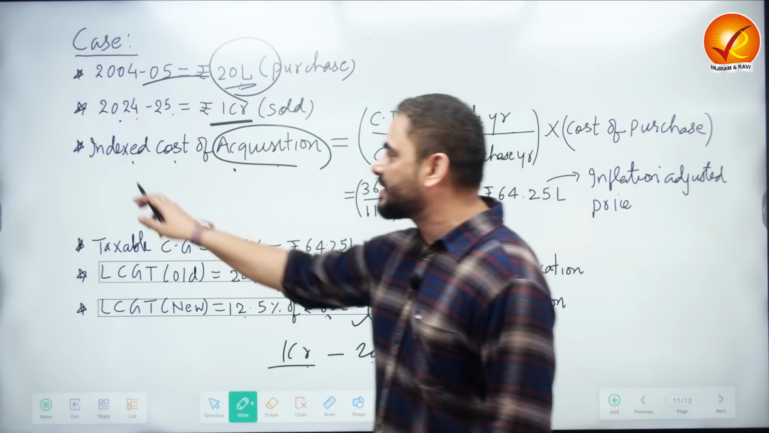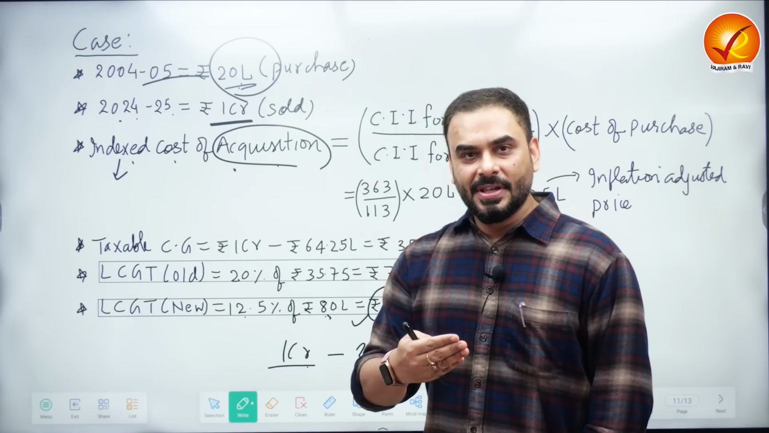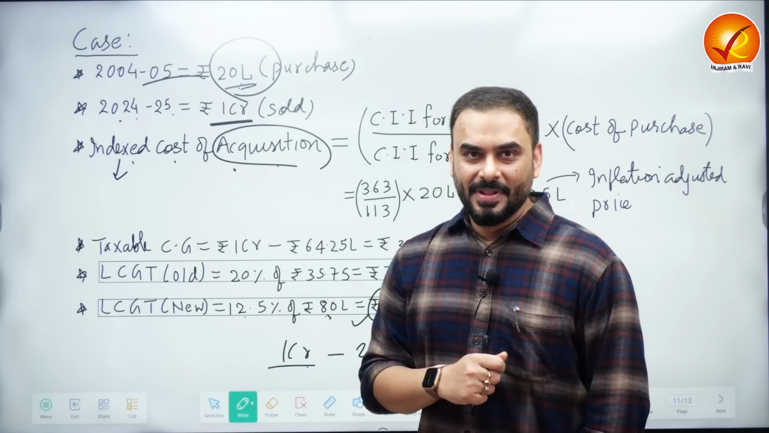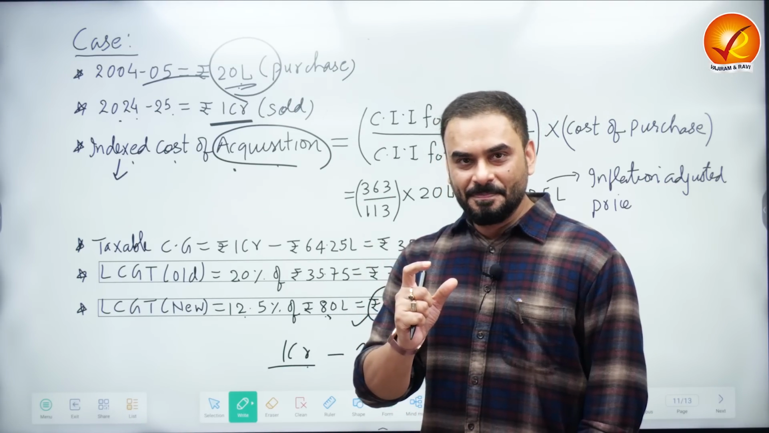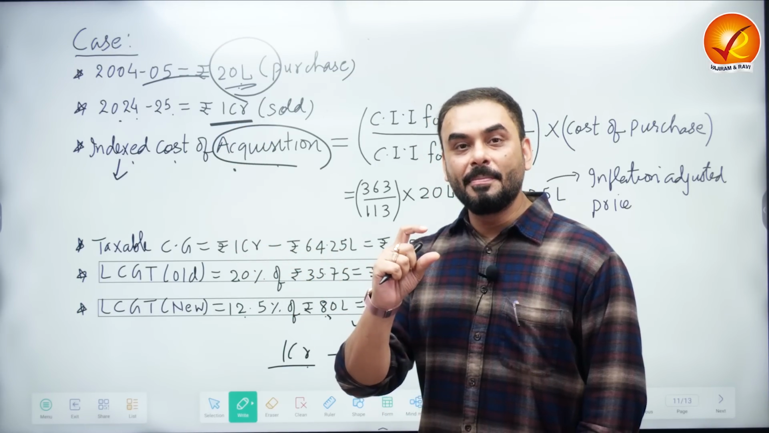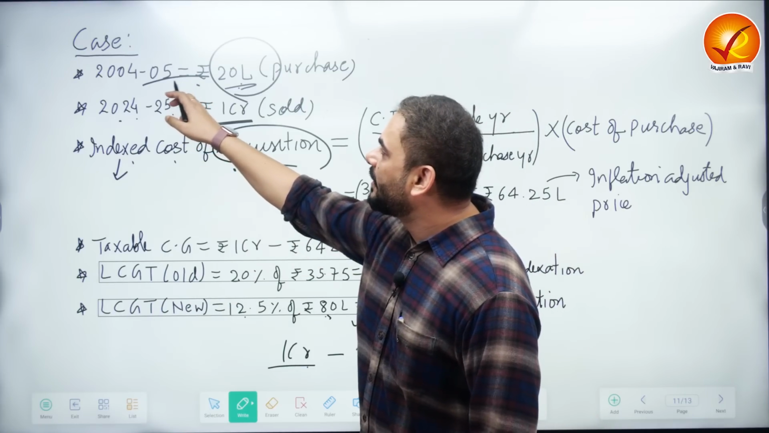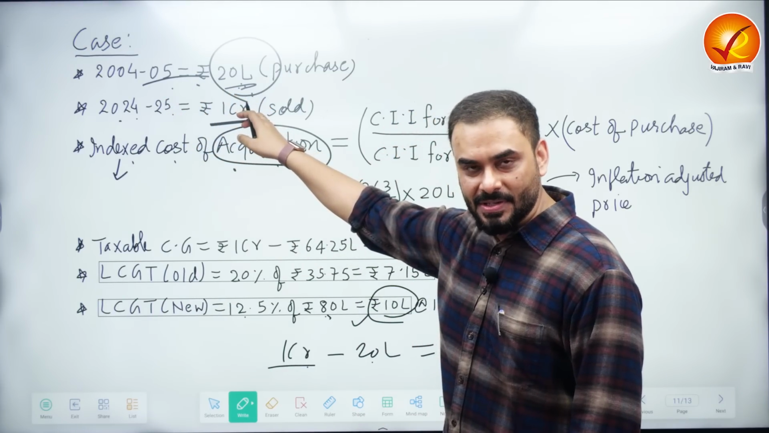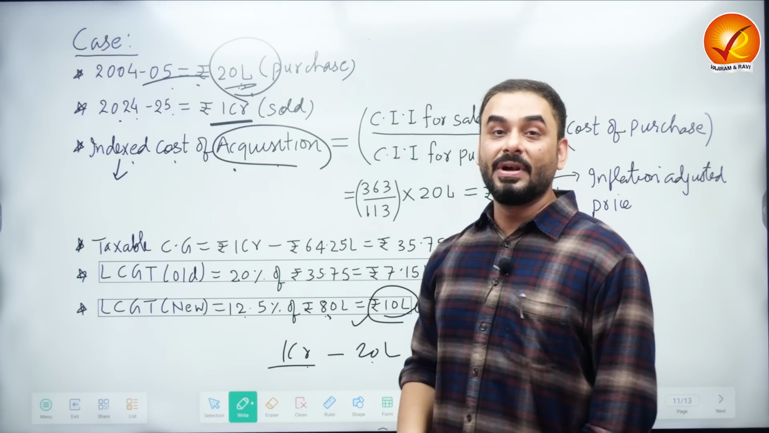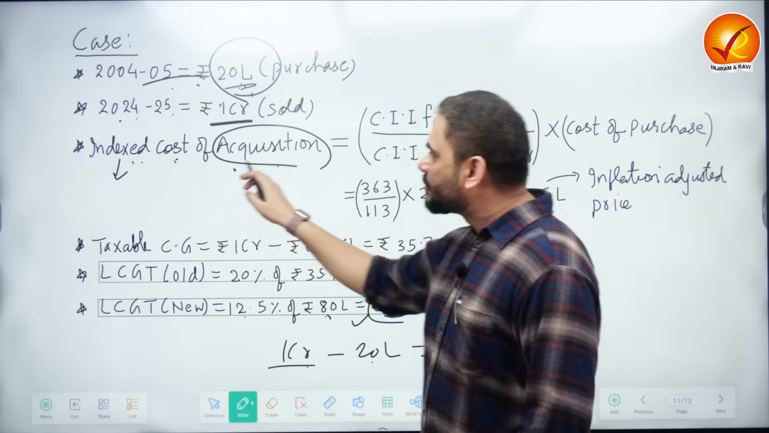What is the meaning of indexing? Indexing means that you are making changes based on inflation and the price conditions. So whenever you take a phenomenon, for example, here buying and selling the house is the phenomenon, you are making adjustment related to inflation. So the house which you bought in 2004-05 for 20 lakh rupees, we are interested in finding out what is the actual price of this house this year, 2024-25.